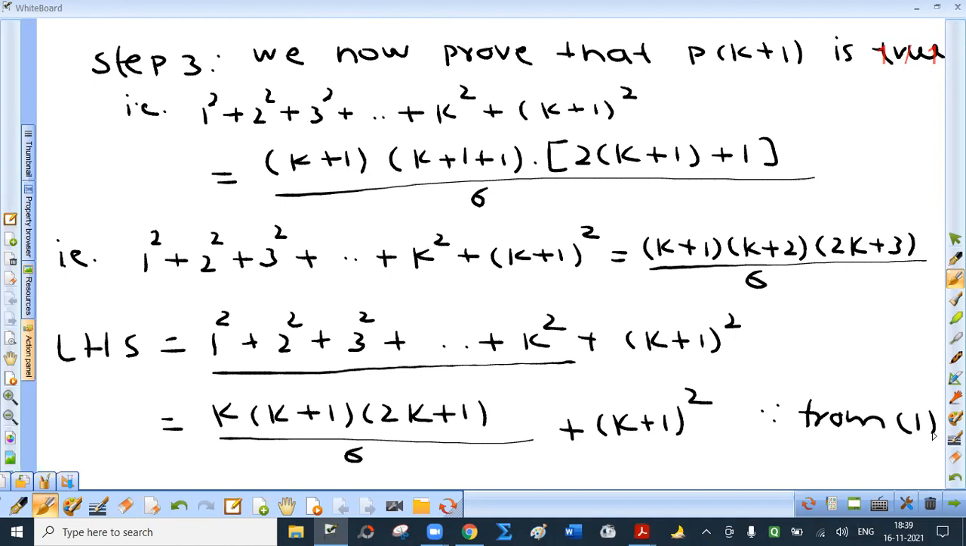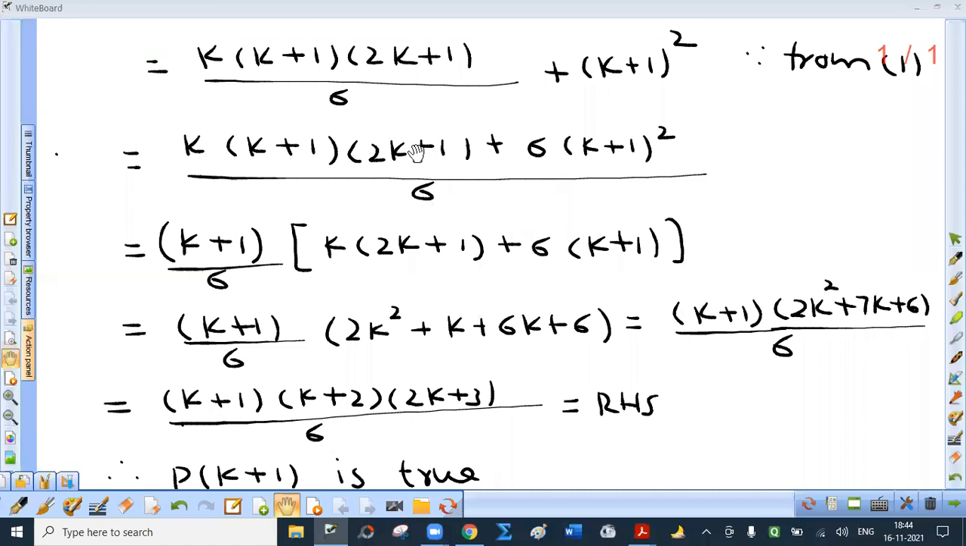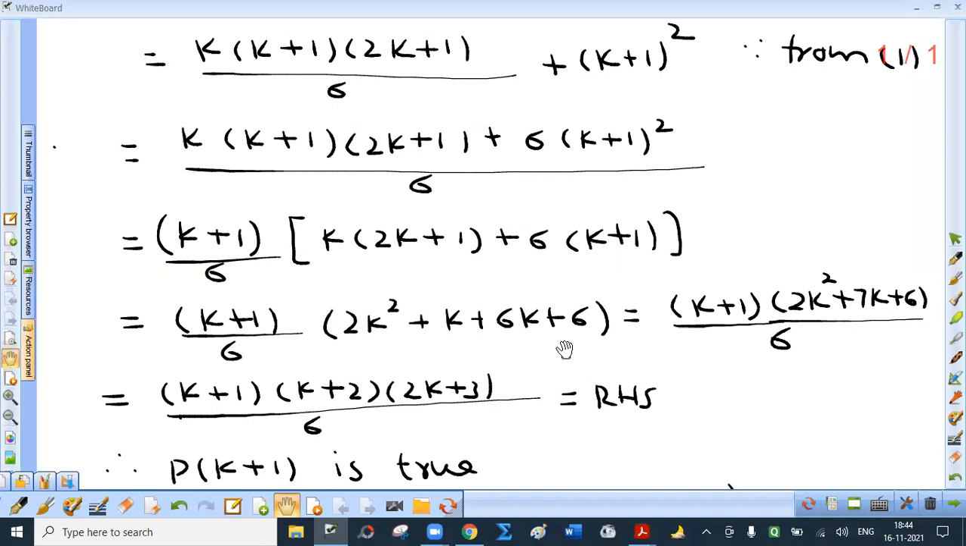In 1 we have assumed that this is nothing but k into k plus 1 into 2k plus 1 upon 6. Now simplify this by finding LCM. So LCM is 6. This is numerator. K plus 1 can be taken common to get this. Open all the brackets. You have to use common sense. See, in the required answer, we need k plus 1, k plus 2, 2k plus 3. We have already got k plus 1. So factors of this quadratic expression must be these two only.